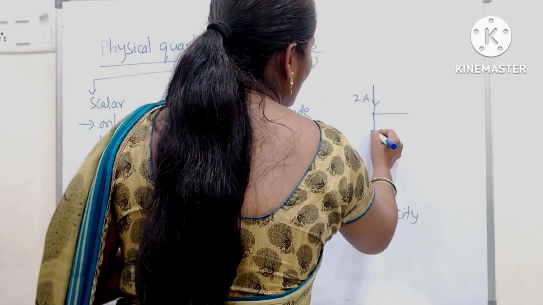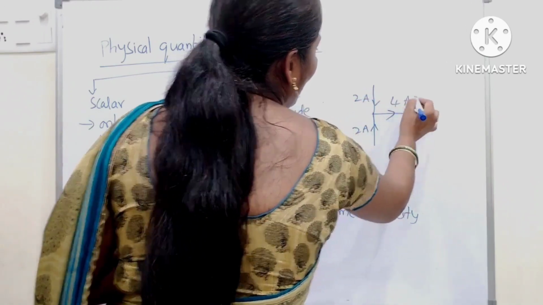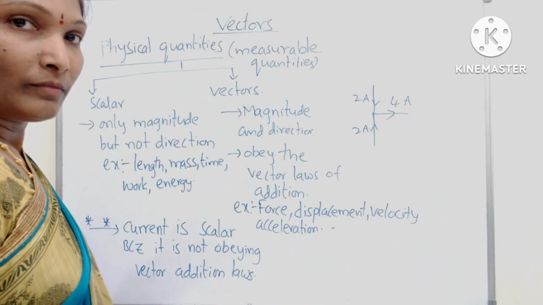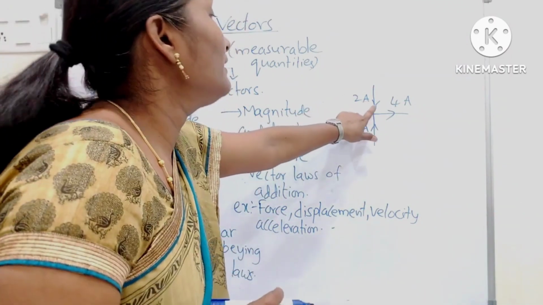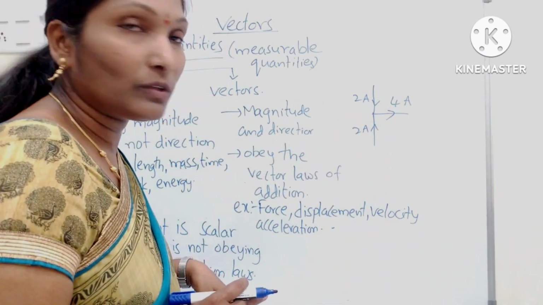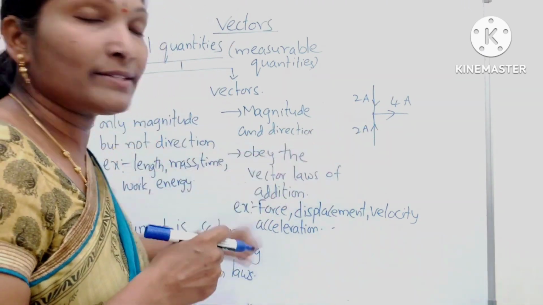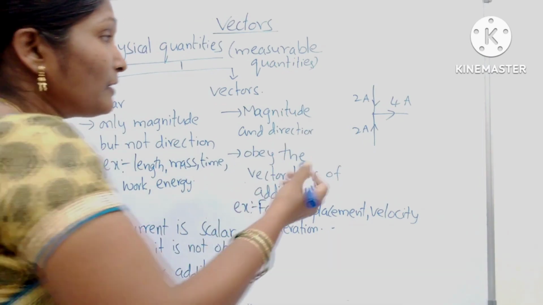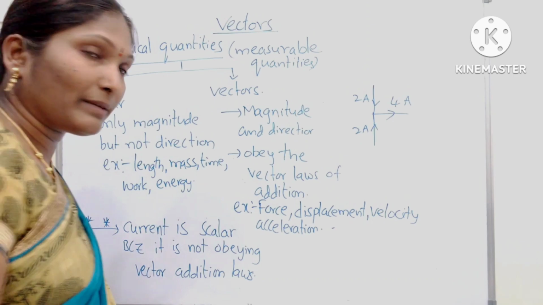2 amperes current, 2 amperes current. In this direction, how much current is there? 4 amperes. Current is in this direction. Here magnitude is there, direction is there. Okay, even though, that is not a vector. Why? Because it is not obeying the vector laws of addition. I will show one best example.